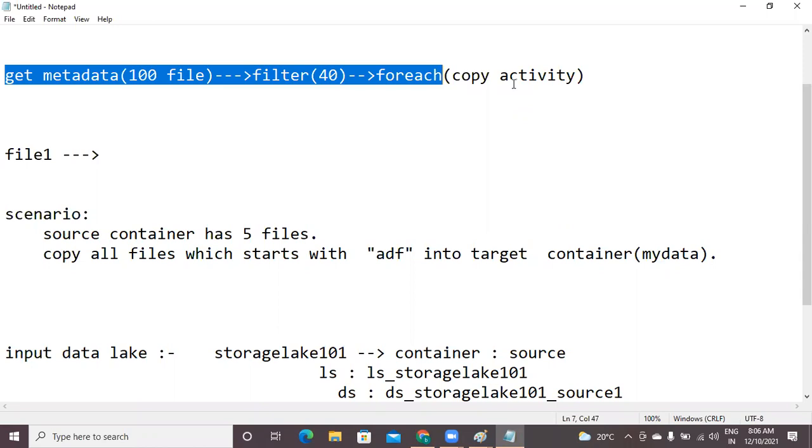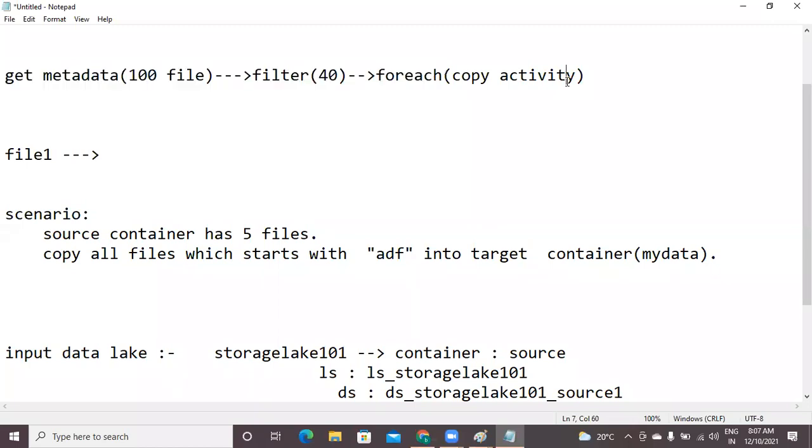That means if I have 100 files from the input folder and the filter output is 40, how many times will the copy activity be executed? It is 40 times, because for each iterates 40 times. At each iteration, the copy activity will be executed. First time, first file, second time, second file, like that.